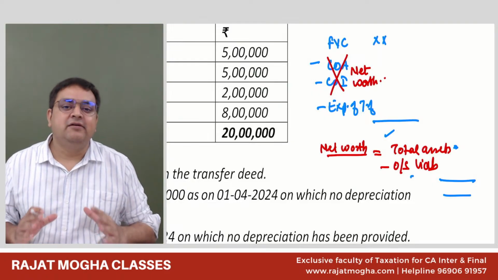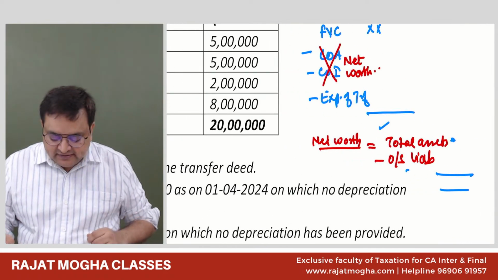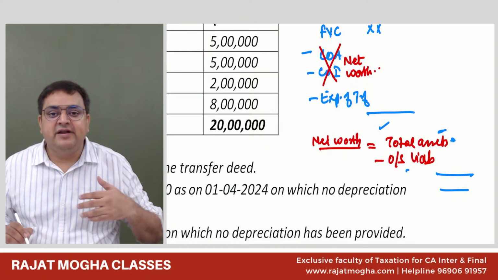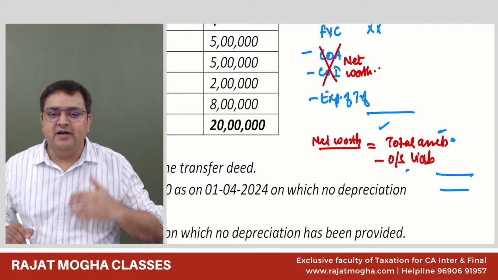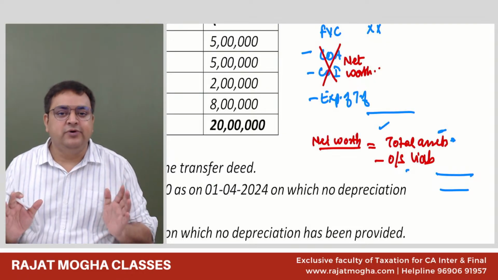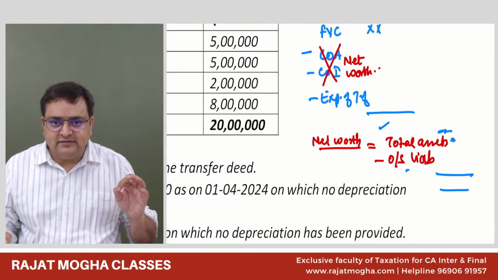You have to take the real values. What does it mean? It means that if in any asset, the assessee has revalued the values, you have to take the before revaluation values. That is the real values. You should not take any revalued value. Got it? So any revaluation should be neutralized.